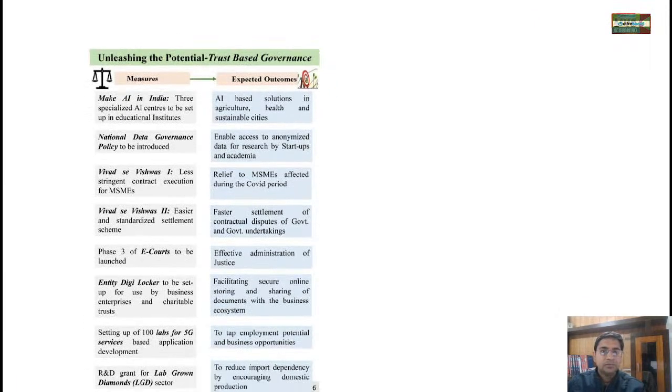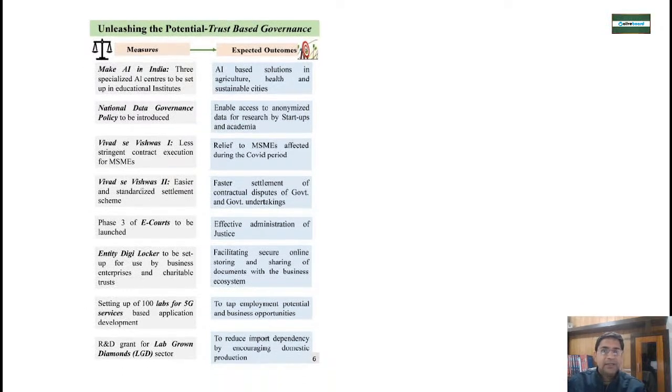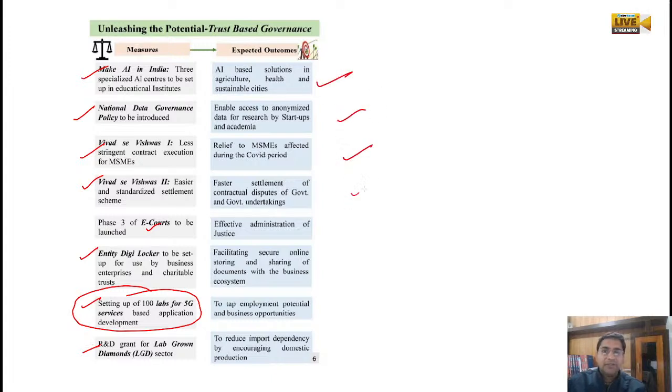These are the things, the potential: Make AI in India, national data governance policy, Vivad se Vishwas. Then phase 3 of e-courts will be set up, entity of DigiLocker, and 100 labs for 5G services. This is important. 100 labs for 5G services will be created, and a lab grown diamond sector will be created. Why are they going to create it? Because of the reasons that have been given here.